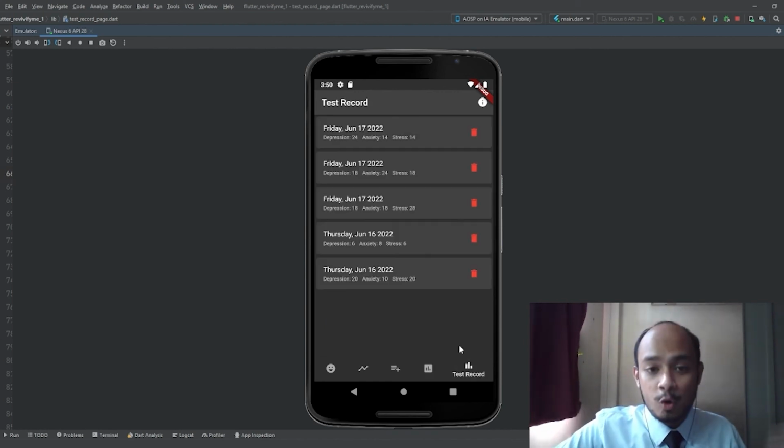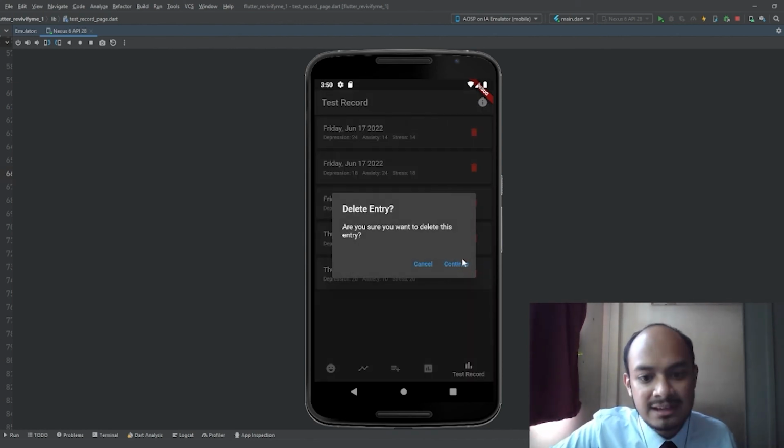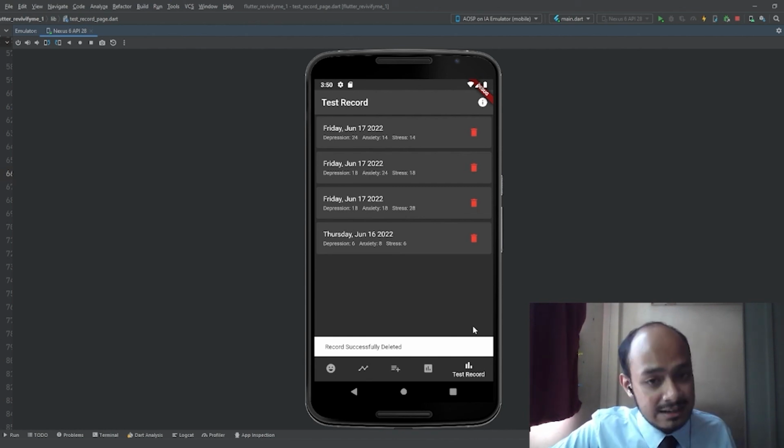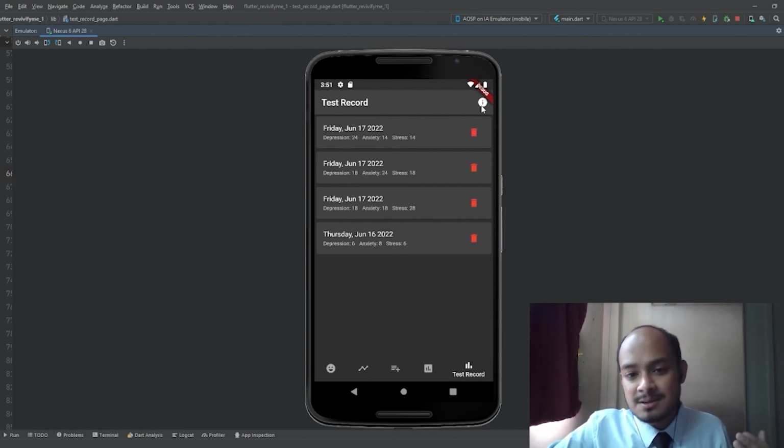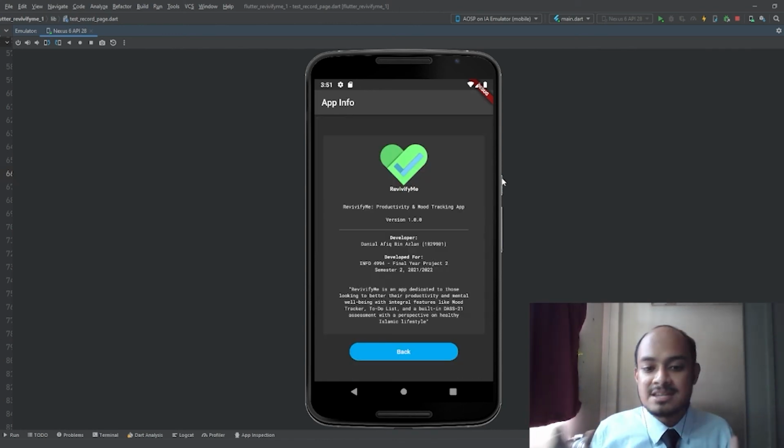Over here, users can only perform delete functions for the entry, in which they can delete any entry that they want. For example, if we delete this last entry, the data will be successfully deleted. This button simply will take you to the information page of the app, in which some basic information of the app such as the description and the developer is shown in the information page here.